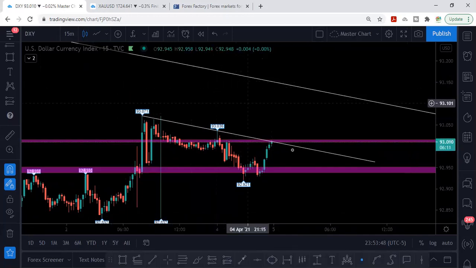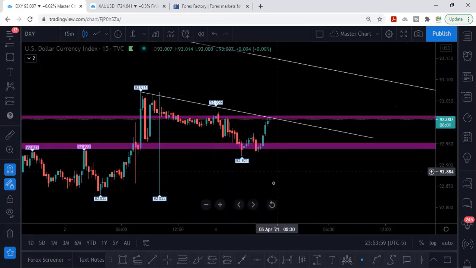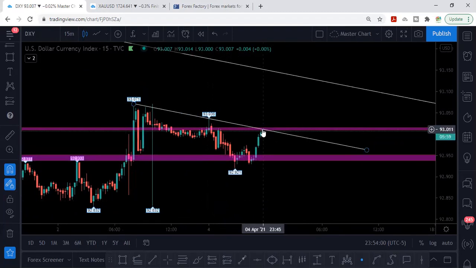All right, so for DXY, I'm looking at DXY to be bullish, to continue going up like it's done this way. So I'll be waiting for this resistance right here to be broken. It happens to be a Fibonacci 0.618 for this swing low, and also this trend line on 15 minutes. So I want this to be broken, and then we should come test the top of this trend line. If that happens, that'll be a very good one.